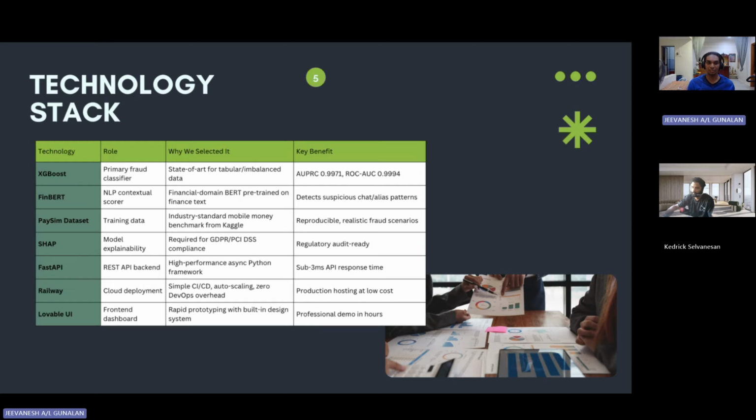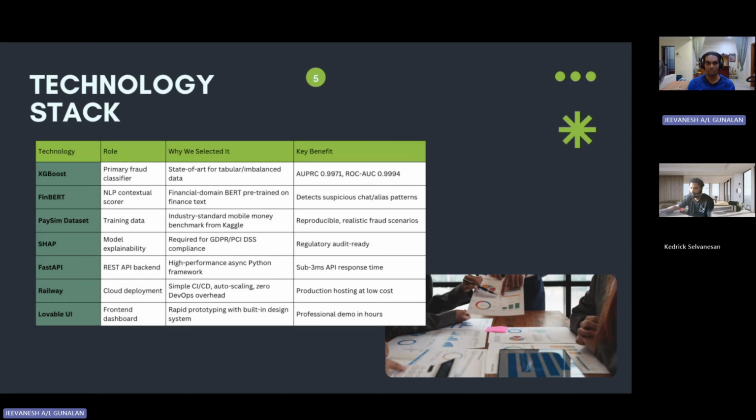And we used the PaySim data set because most of the data sets we could find have hidden columns, since they were released by banks and they don't want information about their customers to be leaked. But PaySim is not like that. We could see the column names. SHAP is the tool we use to explain which features XGBoost used primarily to come up with the prediction. And FastAPI is the backend framework we use to deploy.